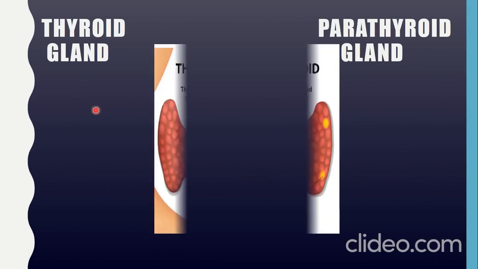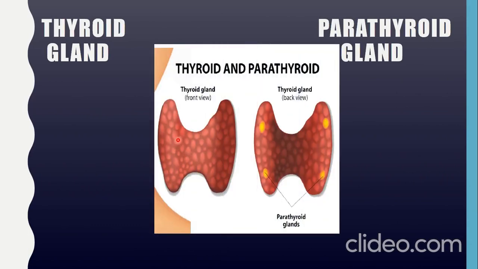Then comes the last but not the least glands of my presentation, the parathyroid gland and thyroid gland. In this diagram, this is the front view of the thyroid gland, and this is the posterior or back view of the thyroid gland, which has 4 glands known as the parathyroid glands. These glands are present in the neck region below the larynx.